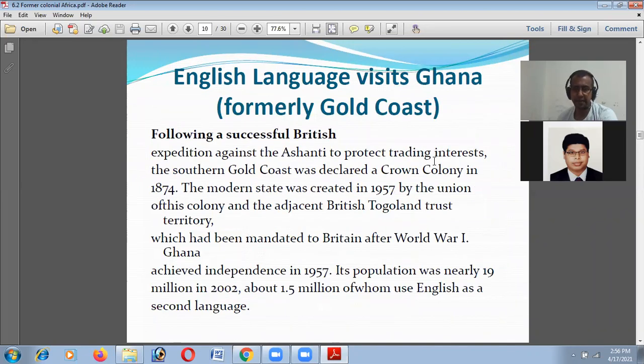And Ghana. Ghana's former name was the Gold Coast. Following the successful British expedition against the Ashanti to protect trading interests, the southern Gold Coast was declared a crown colony in 1847. So Ghana became a colony of Britain. Its population was nearly 19 million in 2002, and about 1.5 million of them use English as their second language.